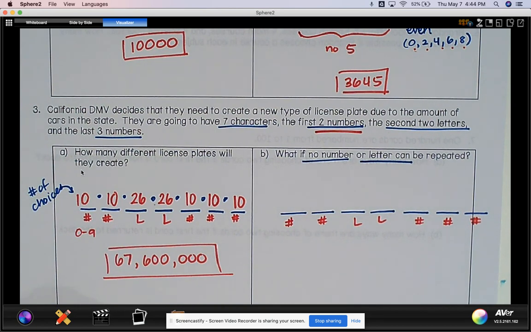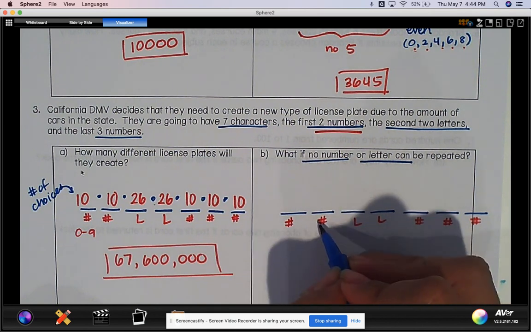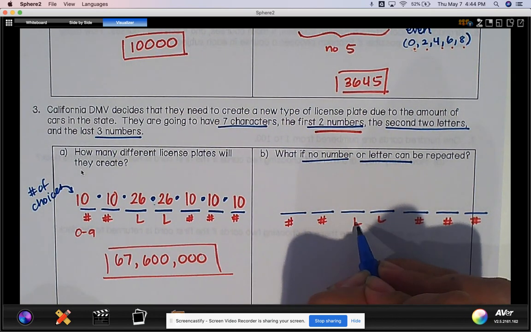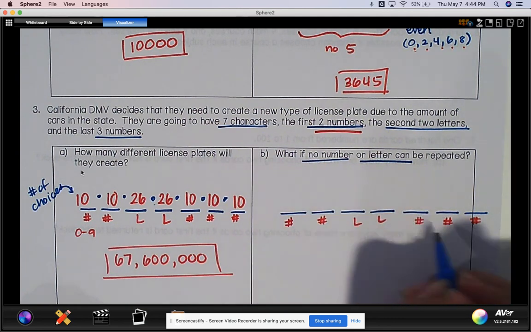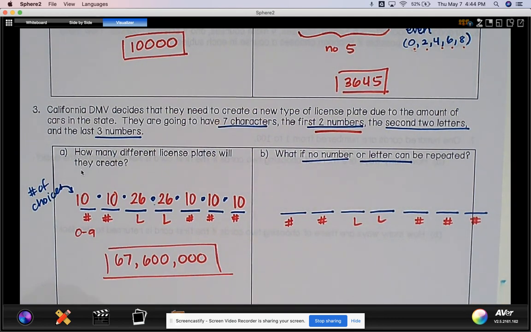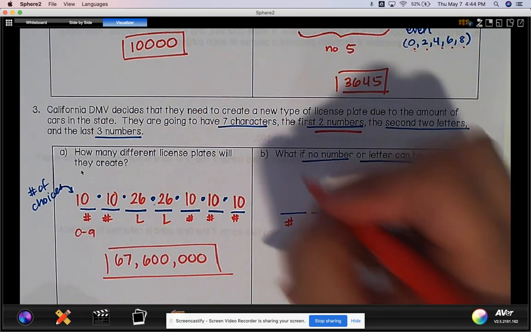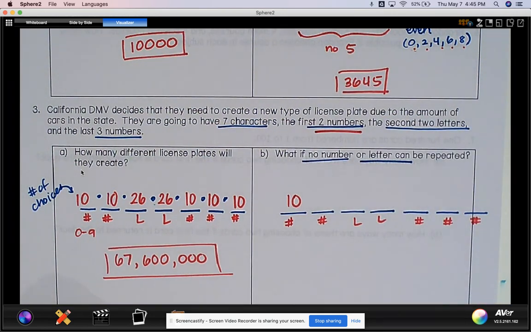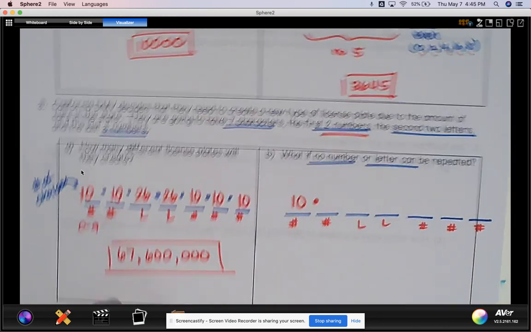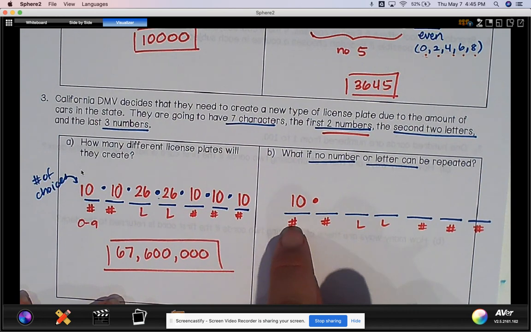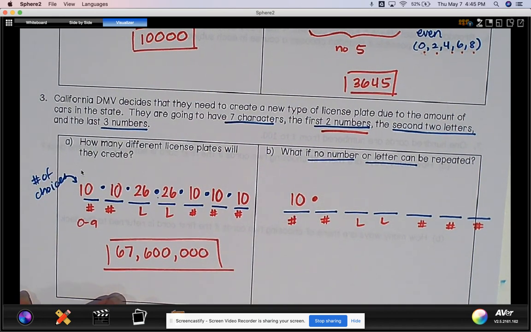But in this case, the numbers and the letters cannot be repeated. So once I pick a number here, I cannot repeat it. Once I pick a letter, I cannot repeat it. And because I picked these 2 numbers, I cannot repeat those 2 ever again. So for the first number, all the digits are available. So I have 10 digits. But out of those 10, I'm going to select 1 to be my first digit.